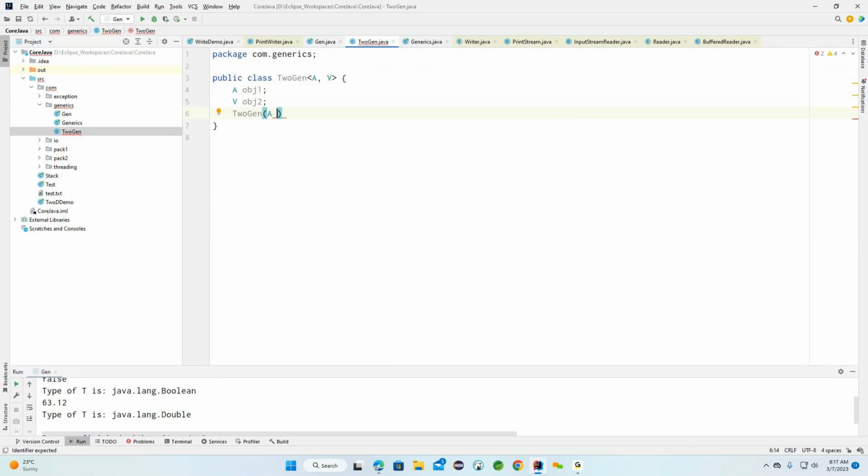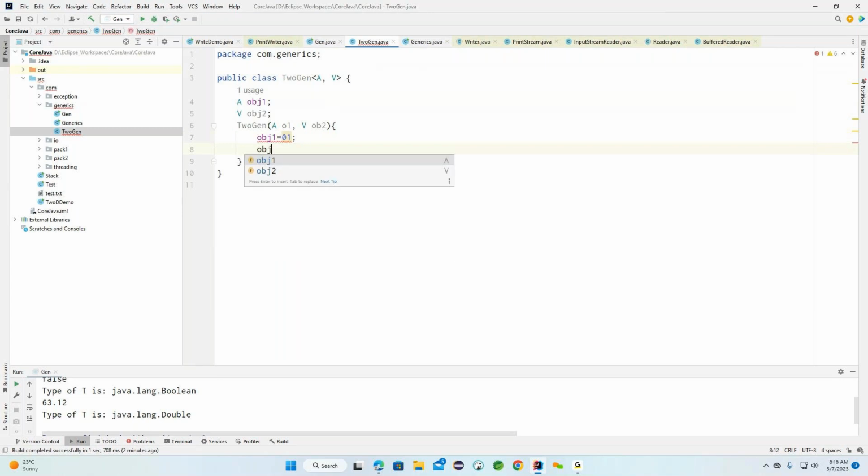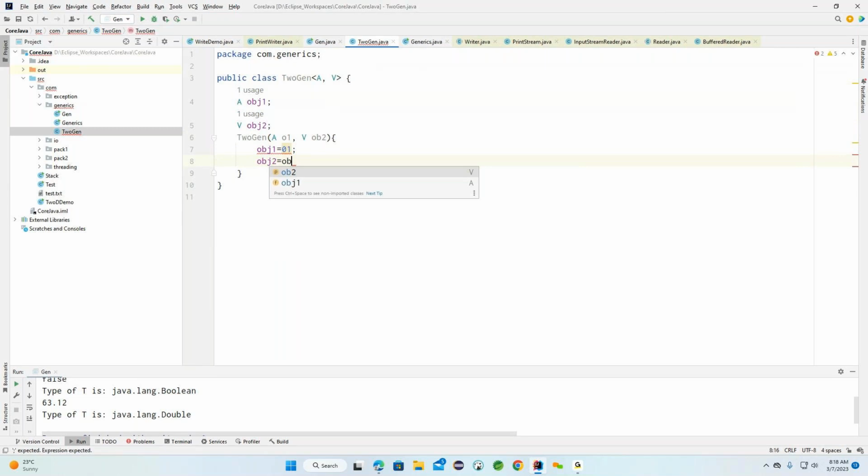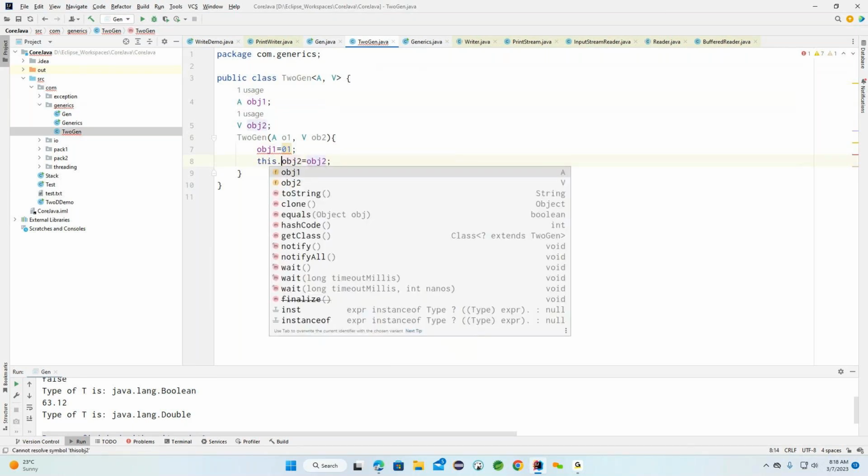Here object one, object two. obj1 is equal to o1, and obj2 is equal to o2. Now we can go for this because the references come up the same here.